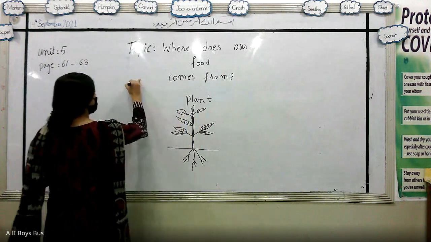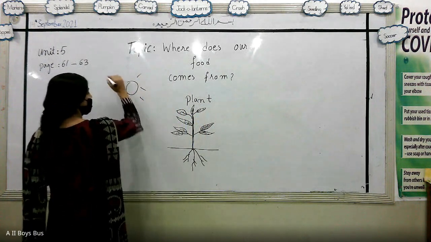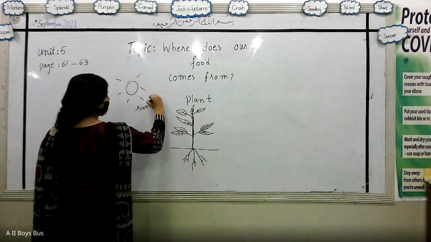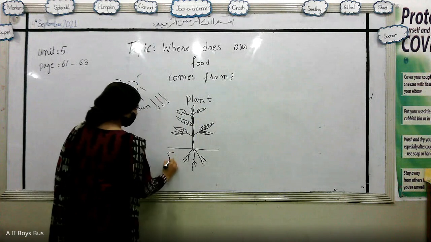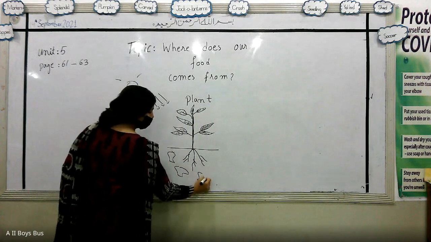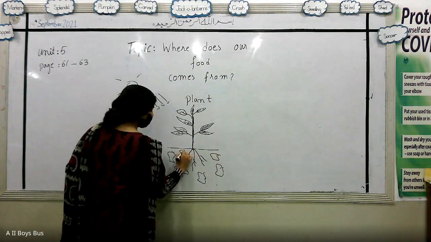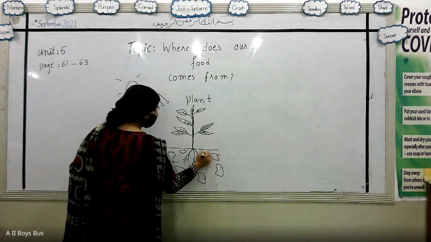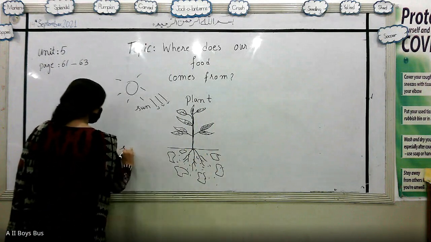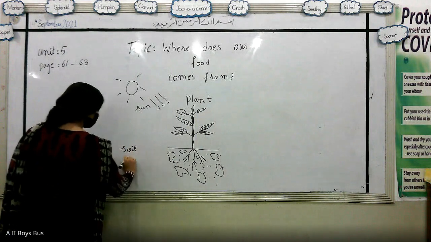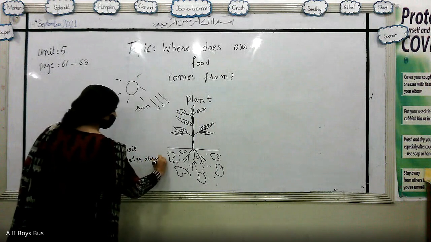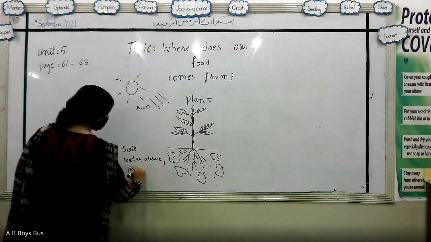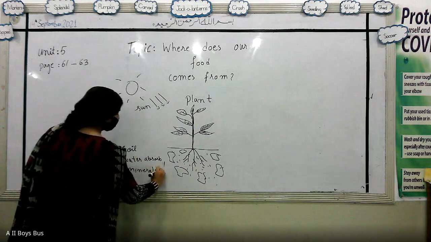The energy for photosynthesis will come from the sun in the form of light radiations. Then we have soil particles, in which different minerals and water are present in the form of trapped molecules. Soil is responsible for water absorption by the roots, and the minerals that are present in reservoirs.